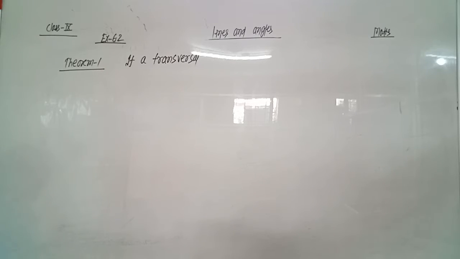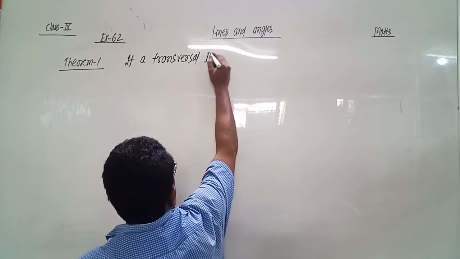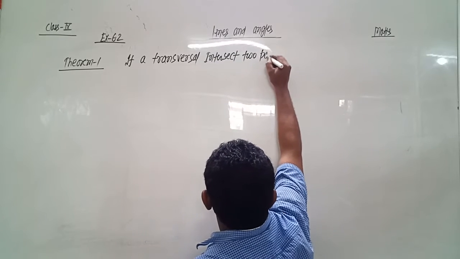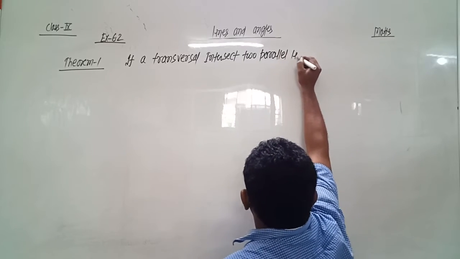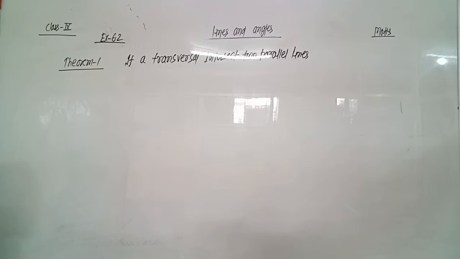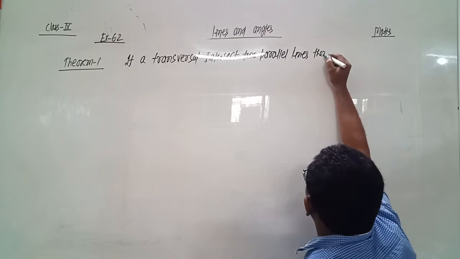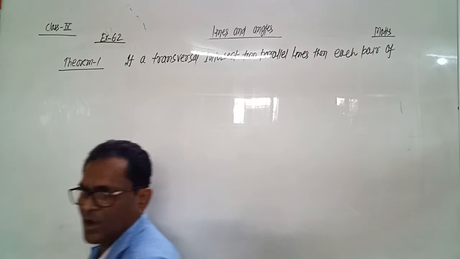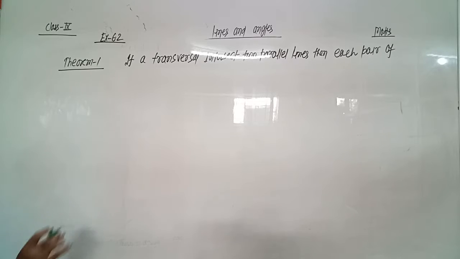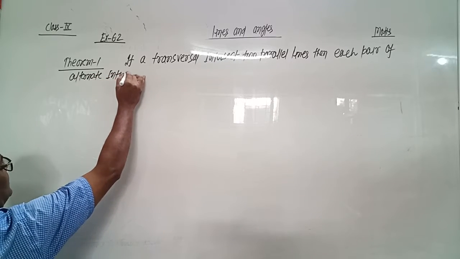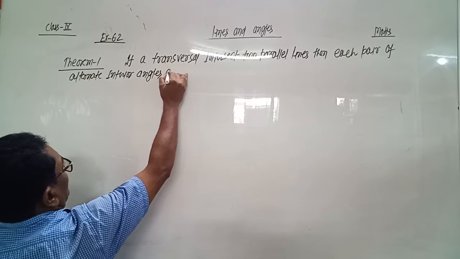Let us see theorem number 1, and the statement is: if a transversal intersects two parallel lines, then each pair of alternate interior angles are equal.